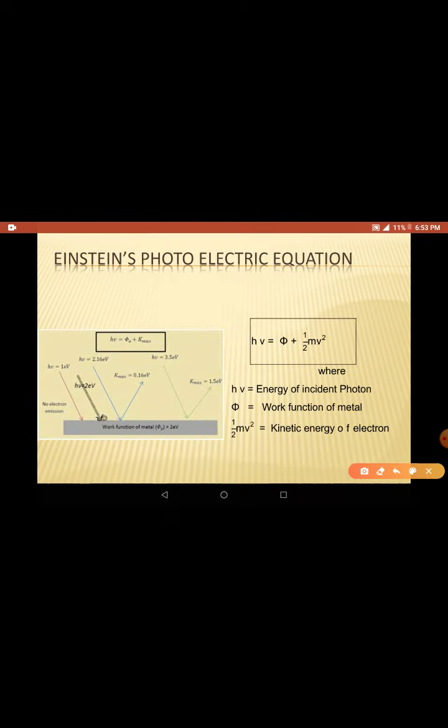Here you may have a doubt. Suppose the work function of this metal is 2 electron volts. What happens if photons of 1 electron volt are incident on it? So let us say we have this metallic surface, 1 electron volt and one more electron volt.